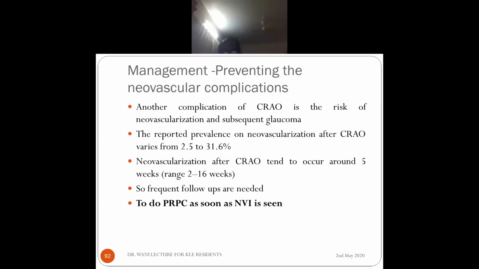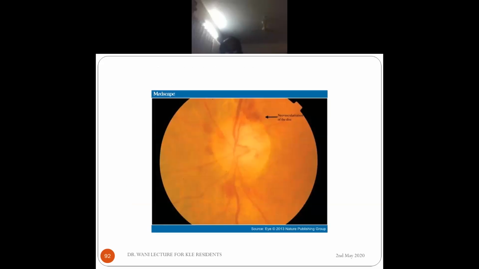Sometimes neovascularization of the iris and angle can take place, and it usually occurs earlier than in CRVO, usually between 2 to 16 weeks. The average is 5 weeks, whereas in CRVO it is about 3 months; neovascular glaucoma, we call it 90-day glaucoma or 100-day glaucoma. So whenever we see NVI or NVD, we do a PRP. You can see some neovascularization of the disc.